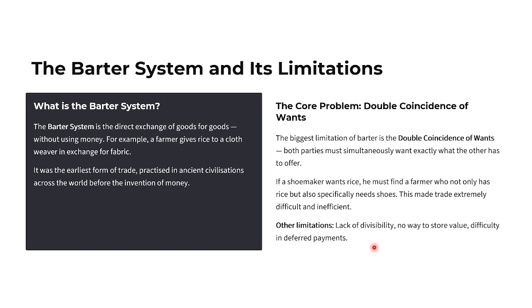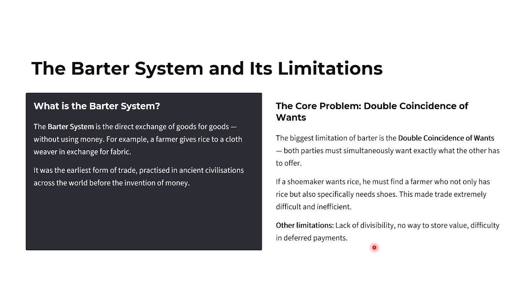Other limitations are the lack of divisibility and no way to store value, so it is difficult to make deferred payments. So this is the double coincidence of wants.